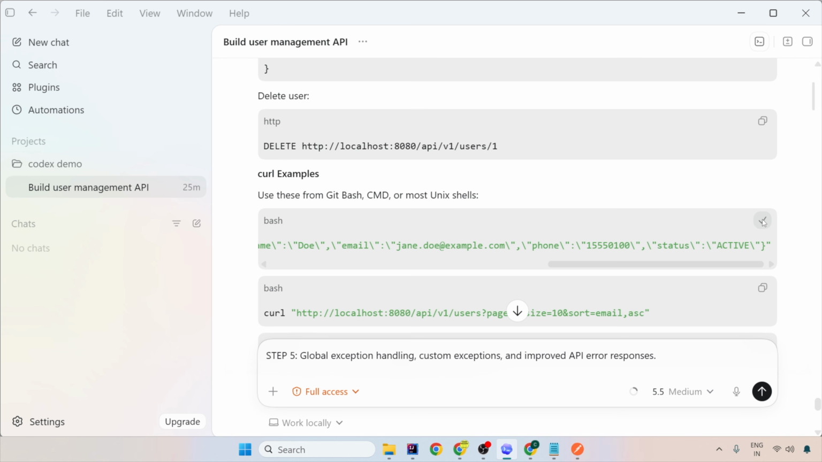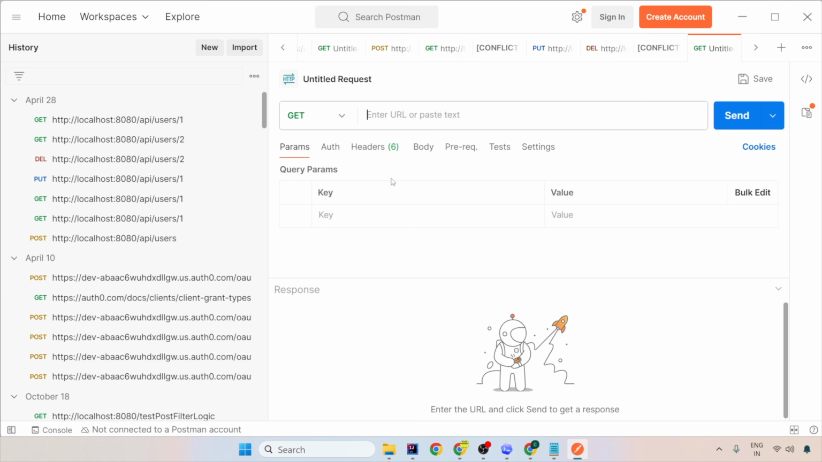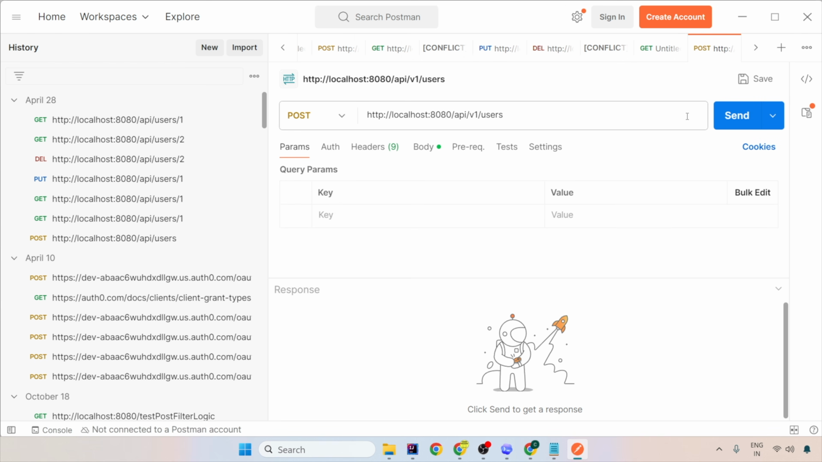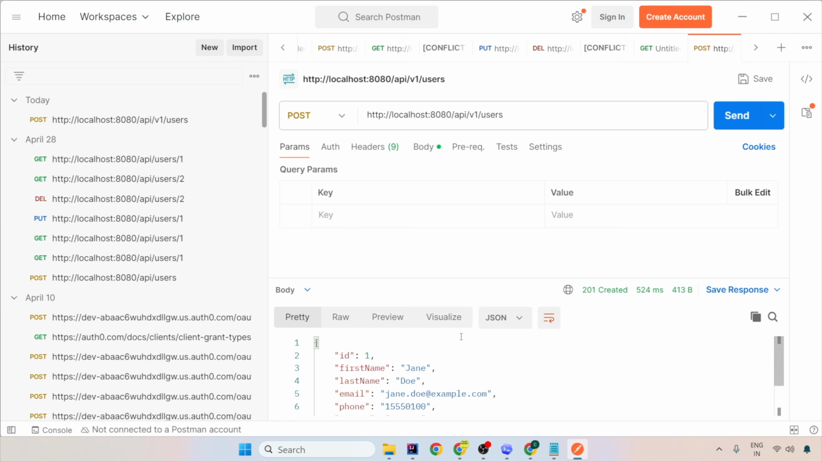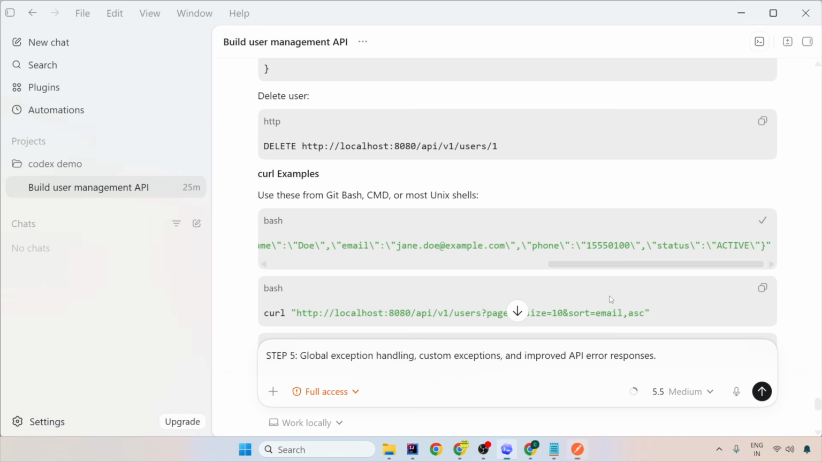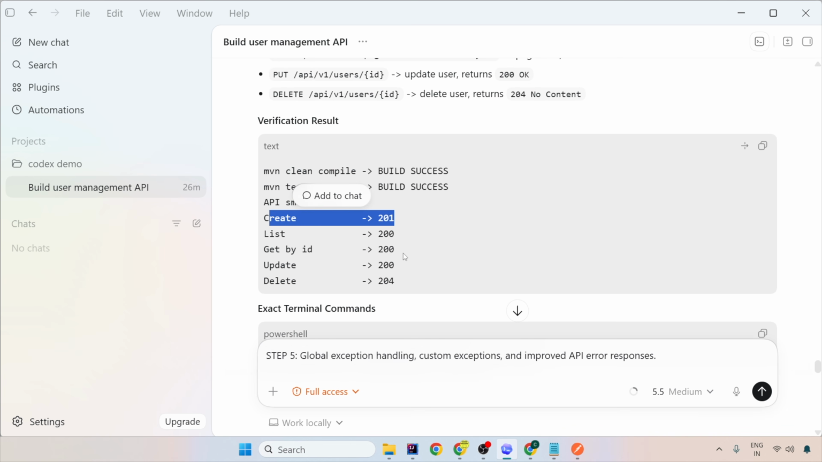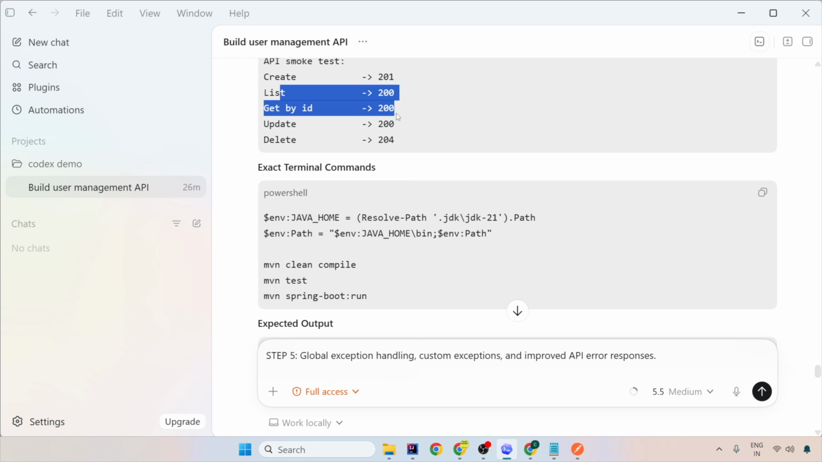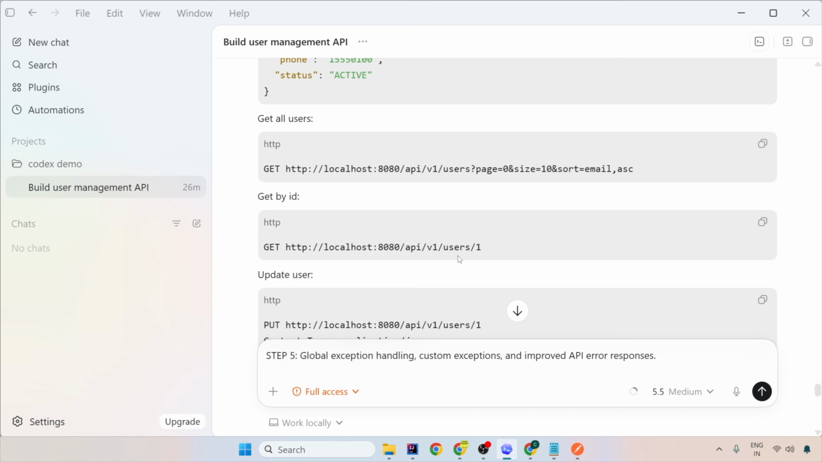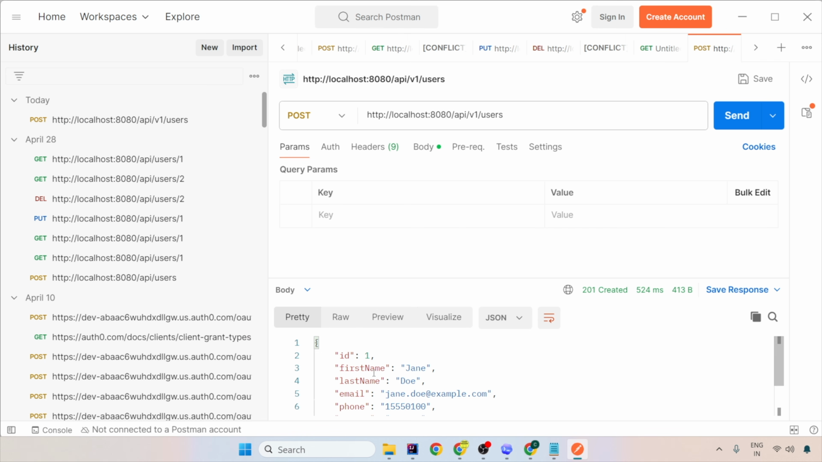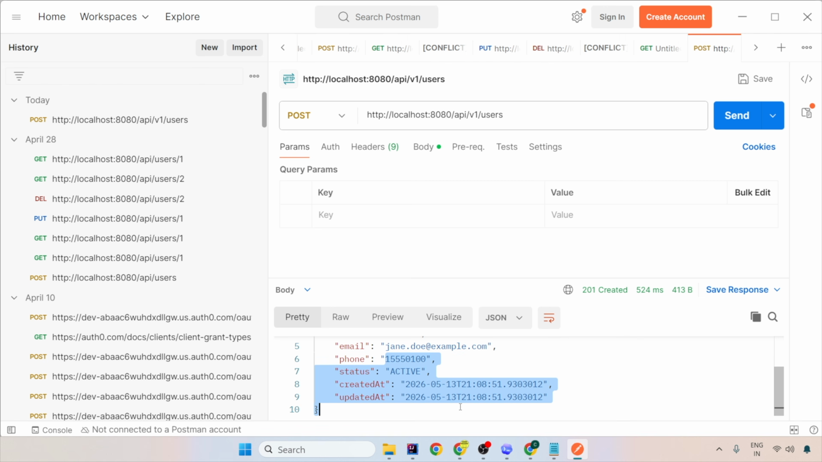Let me go to Postman and add that. I'm going to import a curl here now and try to send it. See, 201 created. What was this expecting? The create was 201, which is expected. Now list, get by ID and update will have 200 and delete will have 204. So let's copy and test all those curls. Initially, it is 1, Jane Doe with email ID and phone number, and status, created and updated.